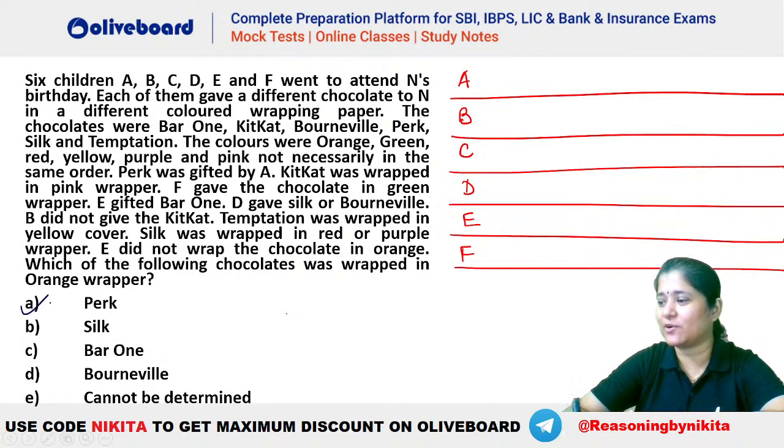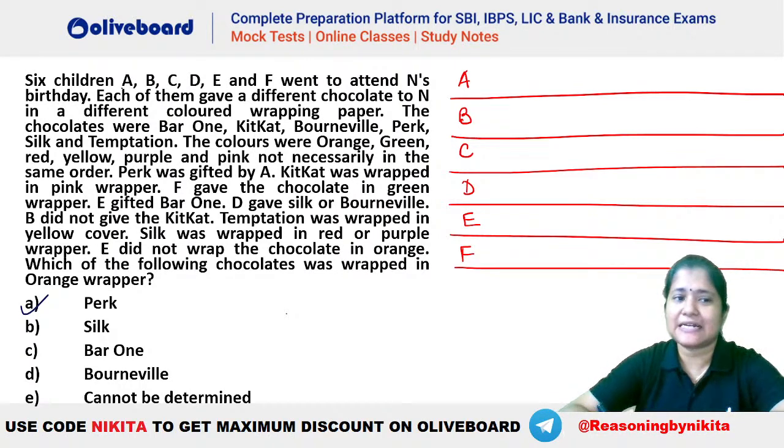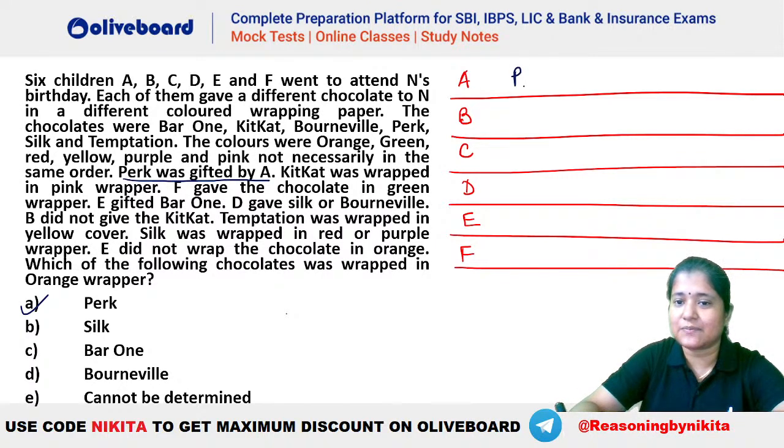Okay, let's check it out, right. Let's see what should be the arrangement here. So you can see that 6 children have attended N's birthday. Each of them gave different chocolate to N in a different colored wrapping paper. The chocolates are given here, the colors are also given in here, right. Now Perk was gifted by A. So you can see Perk was gifted by A. Kit Kat was wrapped in a pink paper. So Kit Kat in a pink paper, this is a fixed information, so we will place this later.